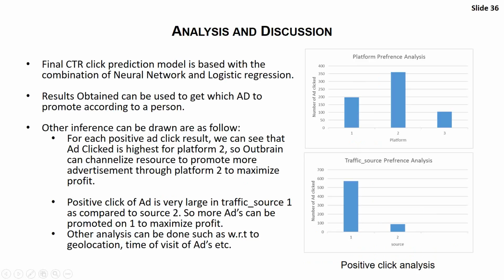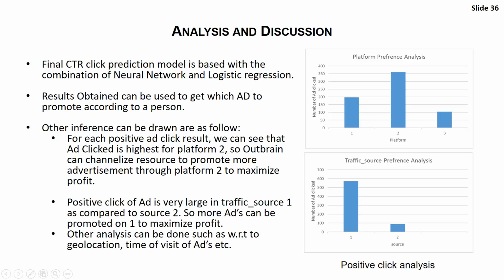Now, other inferences we can draw from this: we sorted all the positive clicks and drew the histogram based on different platforms, which in our case were 1, 2, and 3, and we can see that the number of clicks was higher via platform 2. So we can use platform 2, which could be mobile, laptop, or tablet, to promote the ad so that the number of clicks will be more.